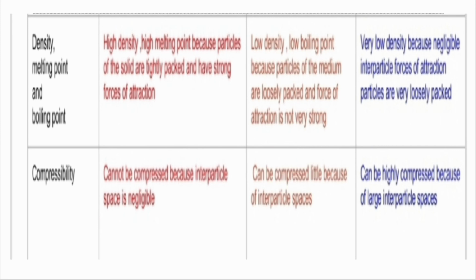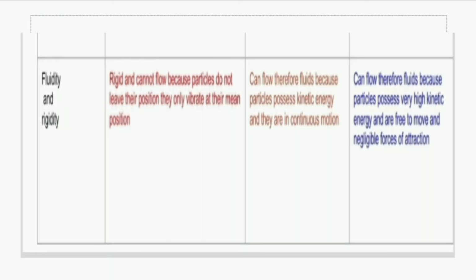Then we will talk about fluidity and rigidity. What are fluids? Fluids are the materials which can flow. So out of these three, we know that liquids and gases have a tendency to flow, so they are fluids, whereas the materials which cannot flow are called rigids. So out of these three, solids come under the category of rigids.